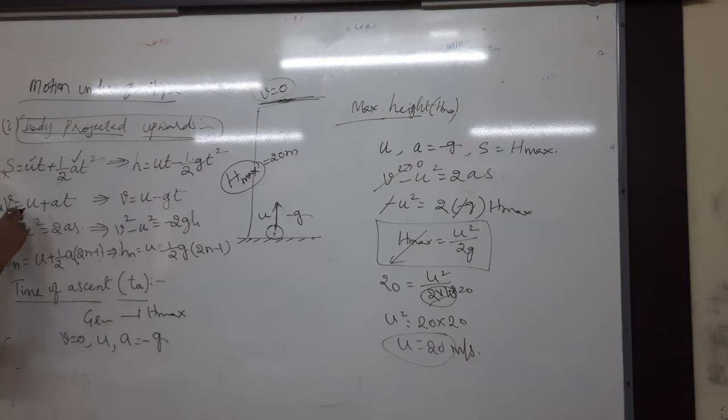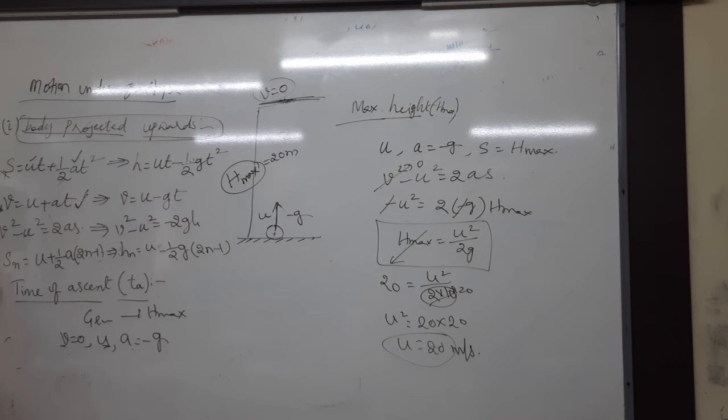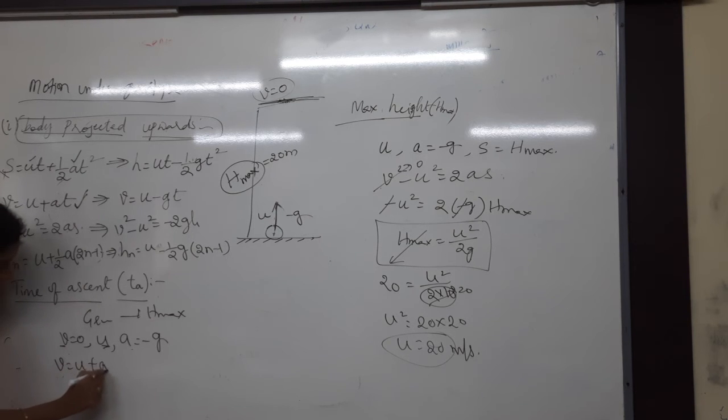Check among the formulas. So, what do I have? V is there in these two formulas only. Okay. Then u is there in both of the formulas. Then a is there, in both of the formulas. But which do I want? Time I want. Time is there only in this formula. Yes. So what formula can you use? V is equal to u plus at.